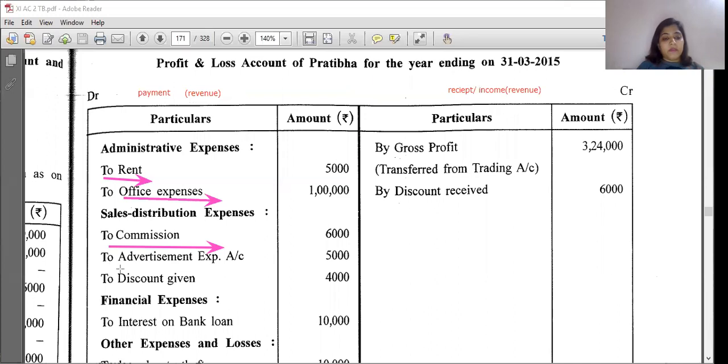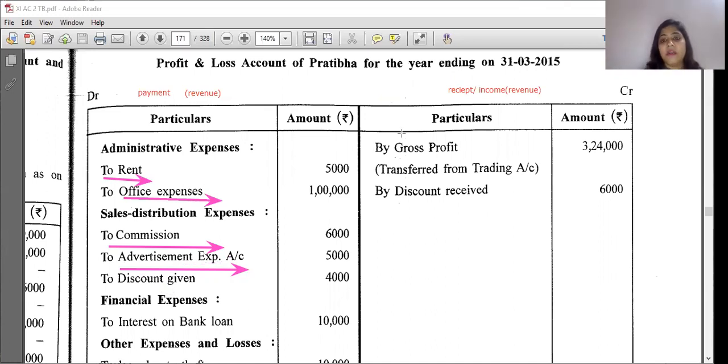So here, you can see advertisement expense is there. Monthly discount given: when we give a discount we have to bear it, so it is an expense. Suppose we are selling goods of rupees 50,000 to anyone and you give him a 10% discount, so what would be the bill amount? 45,000. So that 5,000 is an expense for you.